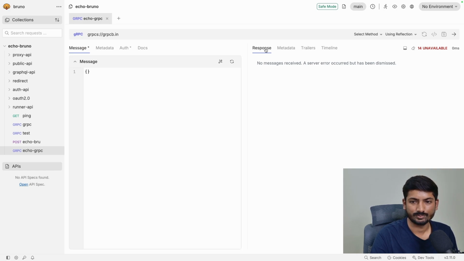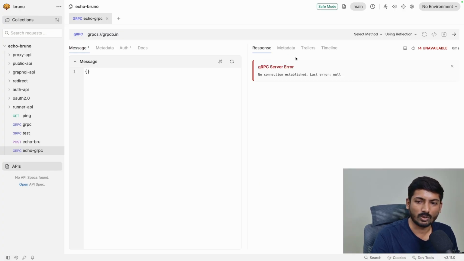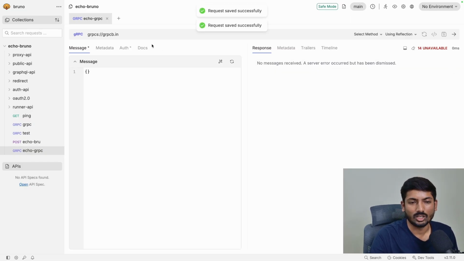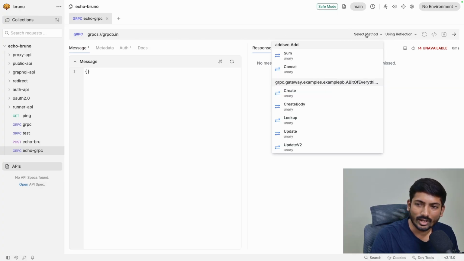In the response, whatever metadata you have sent, you will receive here. This is trailers and timeline. This is related to streaming and some advanced stuff which we are going to do, and then we will see all the features one by one. Before doing that, I want to add two things. One is you will see the server reflections here.